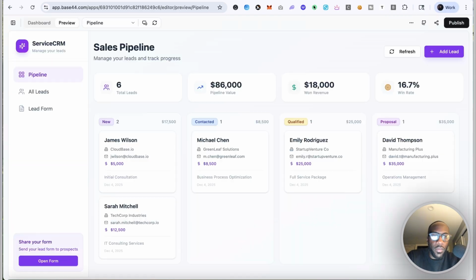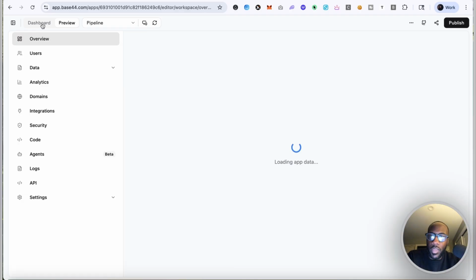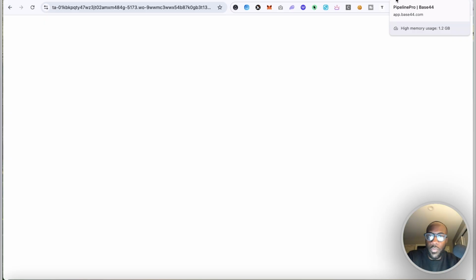We have the tab on the left side, and it also has some dummy data here as well. And you have different tabs here, all leads, lead form. This is cool to see. All right, so it looks like we have frozen here. Now I'm not sure what's going on with this, but okay.